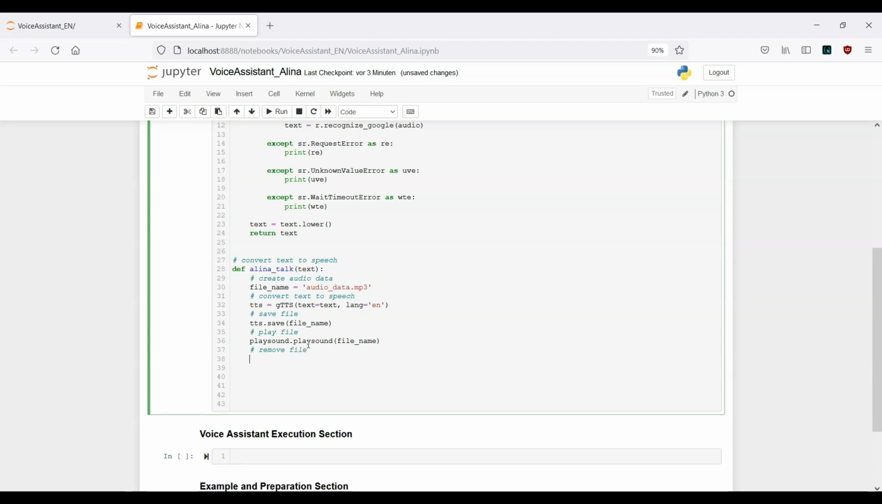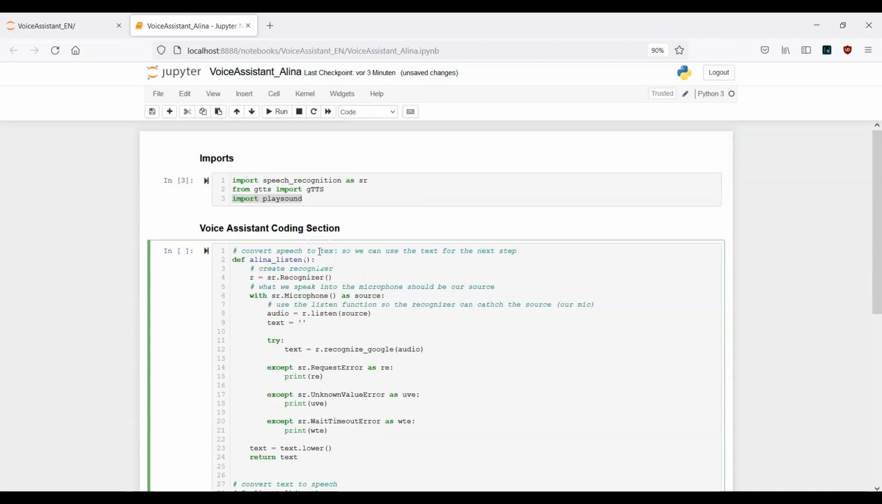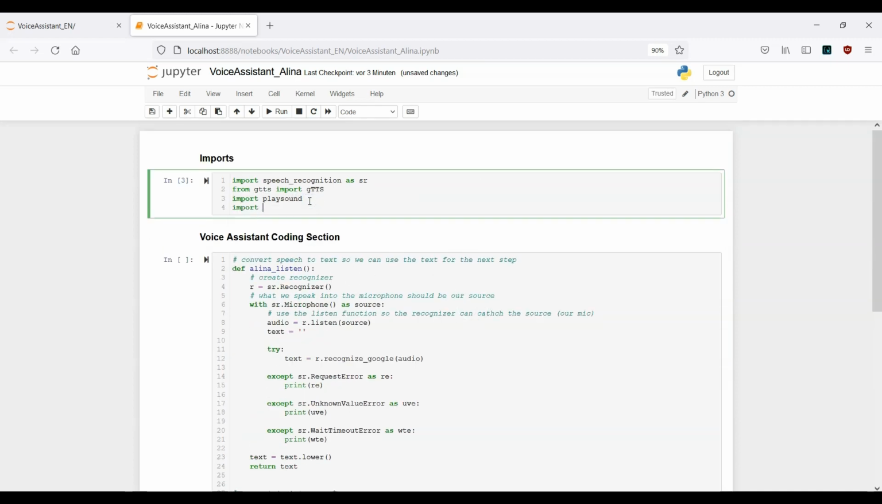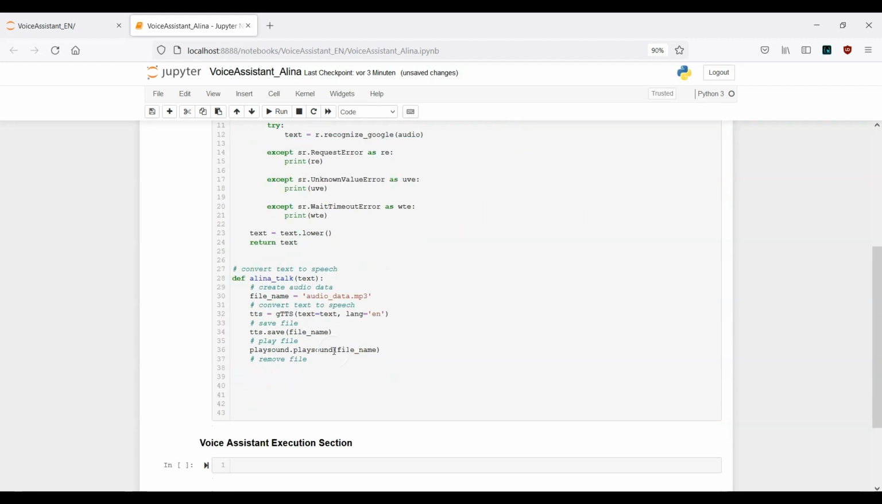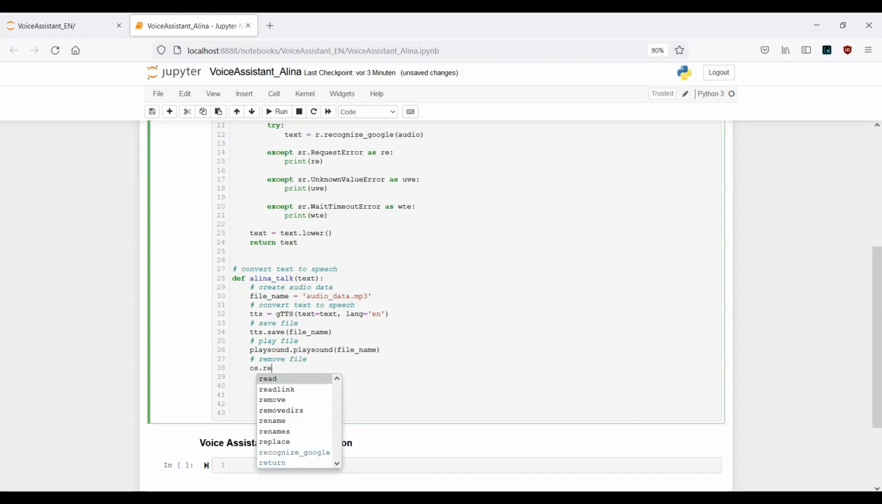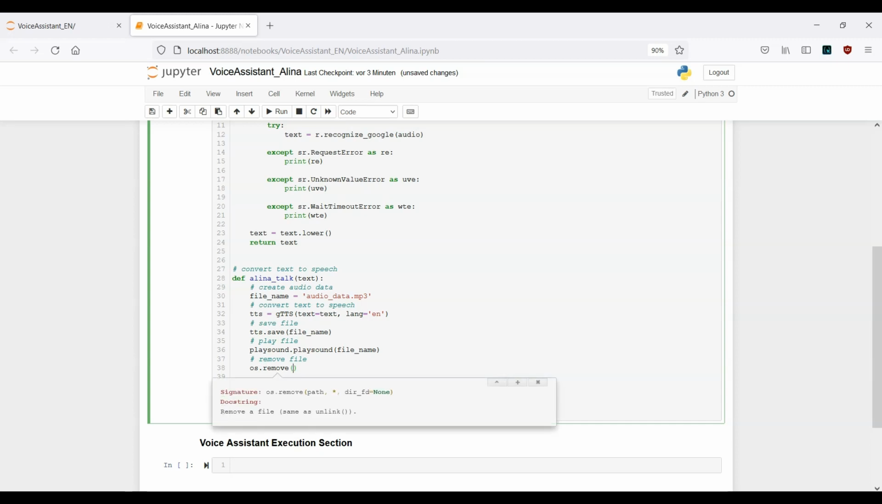So remove file, and here we actually need to import the OS package for the operating system. So let me just write it down, import os. Let's run the cell again. Okay, this looks good. And here, to remove this file, I can just write os.remove, and here we want to remove this file name. So this is actually all the logic for this example.